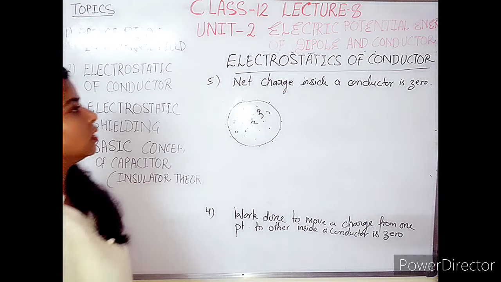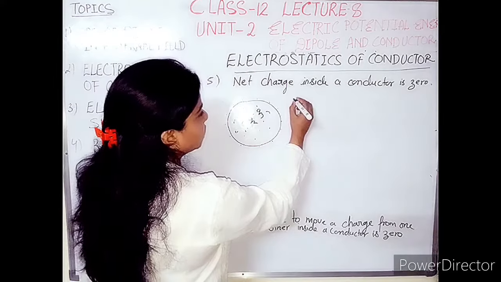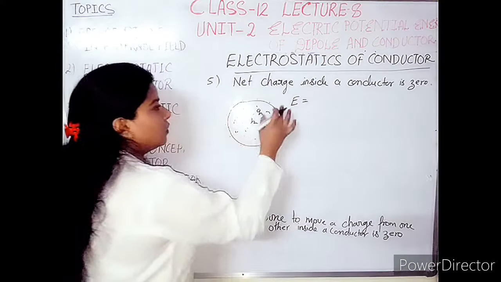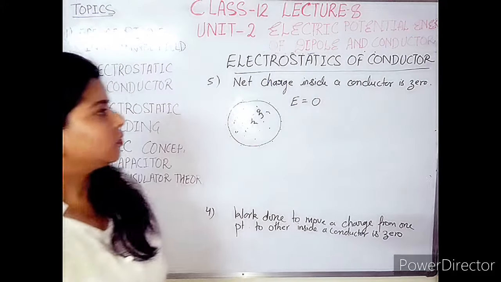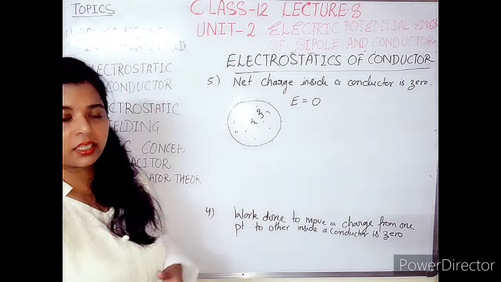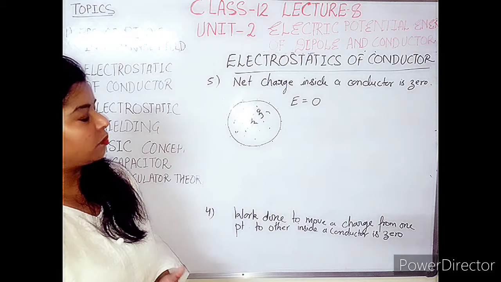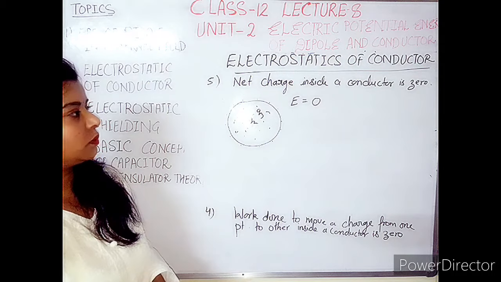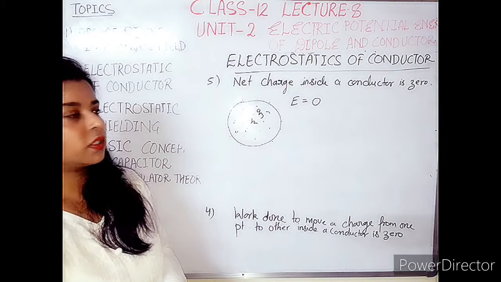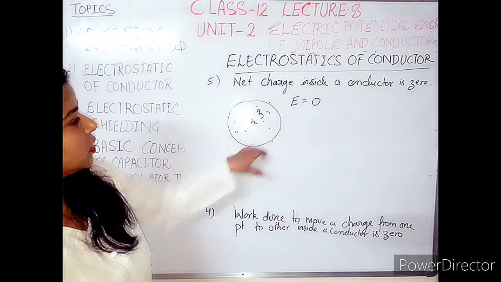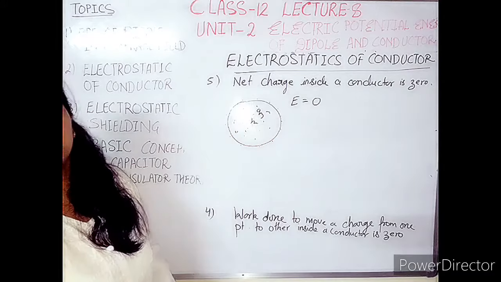How can we prove it? By the Gauss theorem. You know, by the Gauss theorem, the electric field is equal to 0. We are taking the reverse case, as we took in application number 3 of Gauss theorem, the electric field due to a spherical charged conductor. Initially we considered the case that all the charges are present at the surface and no charges are present inside.